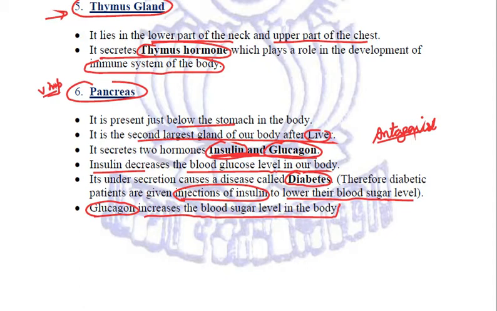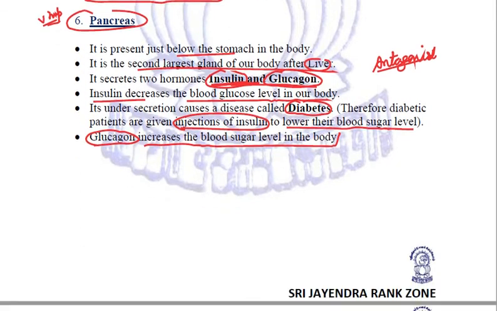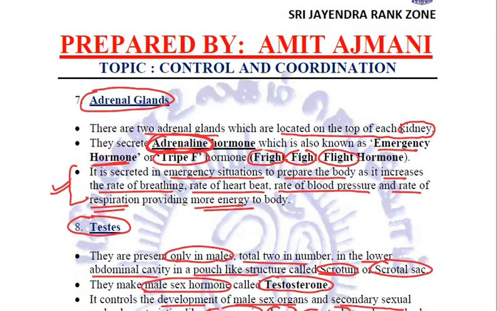Deficiency of insulin will cause diabetes because insulin is not being secreted in sufficient amount, due to which the blood sugar level will increase, and this is called diabetes. And the patients of diabetes are given insulin injections externally in order to decrease the blood sugar level, right? The next glands are the adrenal glands.